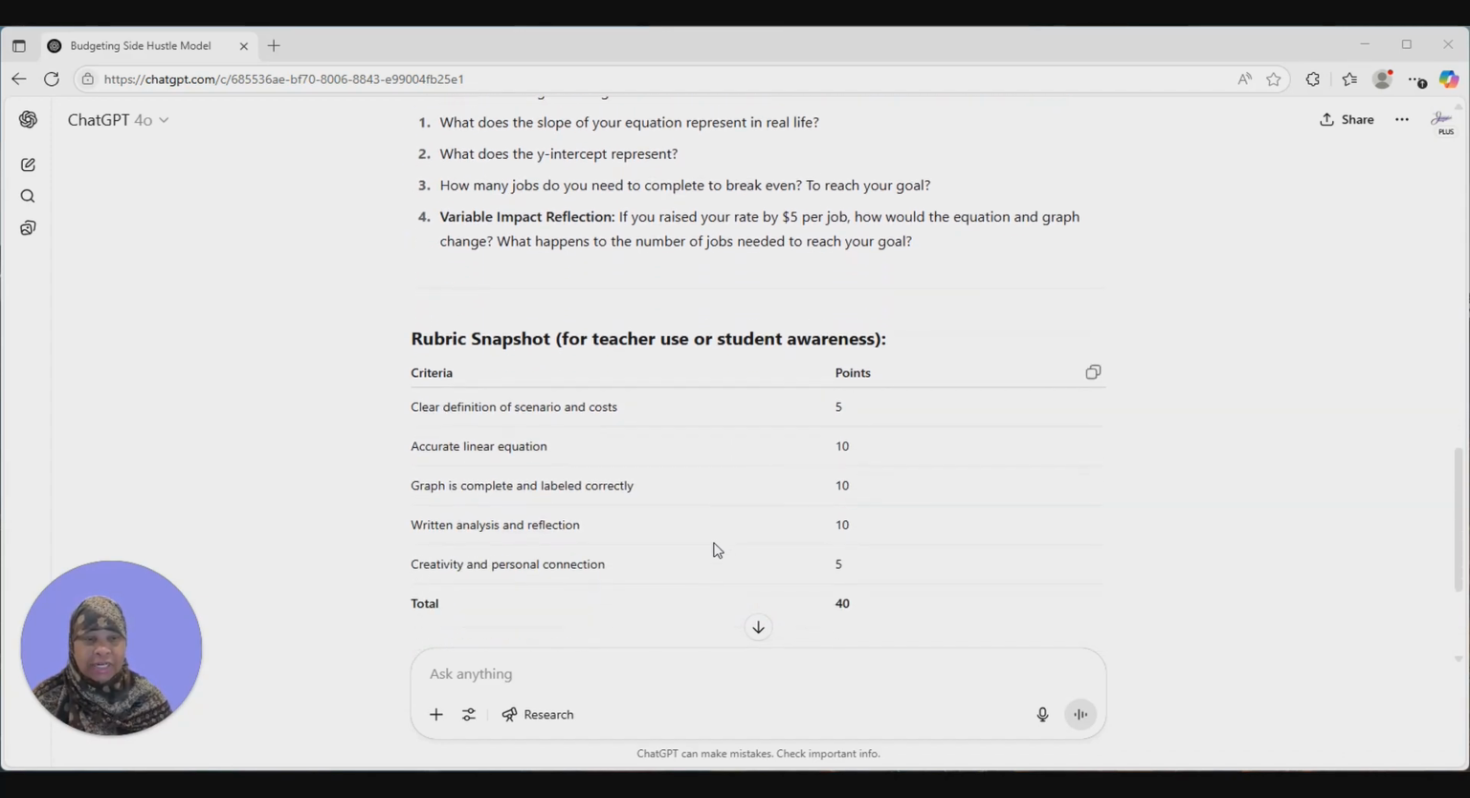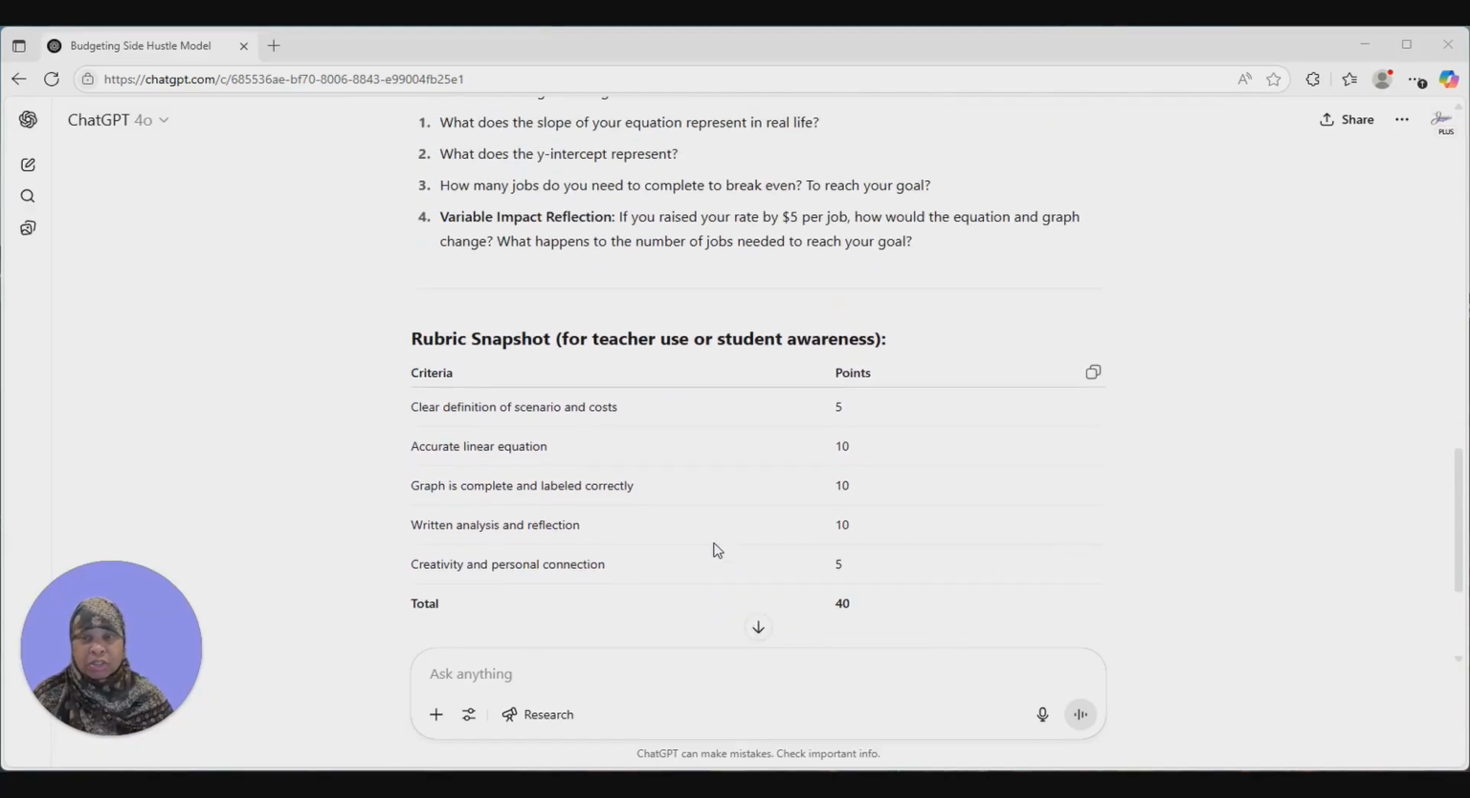And they've also provided us with a rubric for teacher use or student awareness. It includes a clear definition of scenario and costs, an accurate linear equation, a graph that is complete and labeled correctly, a written analysis and reflection, and creativity and personal connection. And so there's a total of 40 points there.